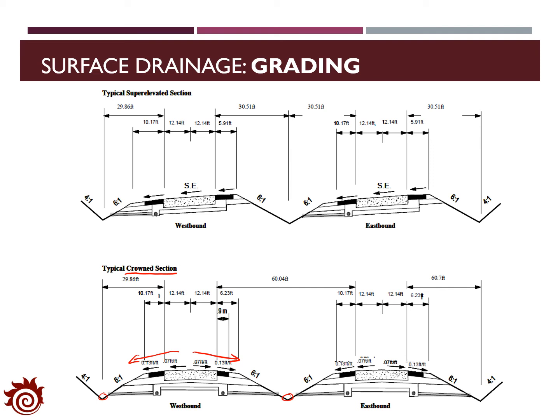While for a curved road, we will usually design a super-elevated section. In this design, we will set a constant grade for the pavement surface and the subgrade so that the water will move in the same direction to one ditch on one side of the pavement.